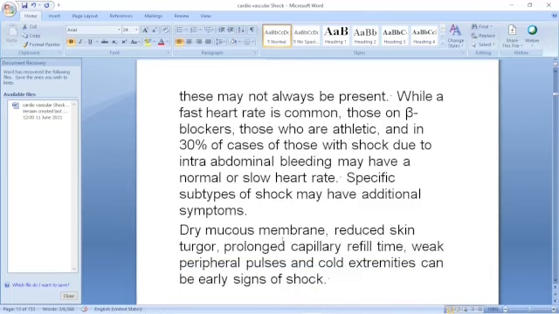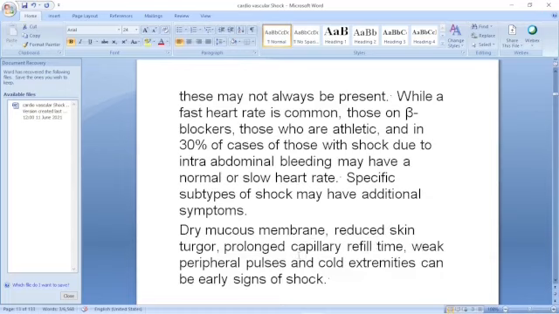Dry mucous membrane, reduced skin texture. The skin will not be the same as we have. Okay? Just by seeing, you will be able to recognize that something is unusual. So dry mucous membrane and reduced skin turgor, prolonged capillary refill time, weak peripheral pulses, and cold extremities. These are the early signs.